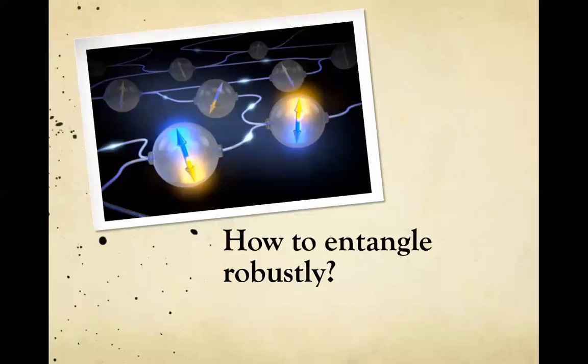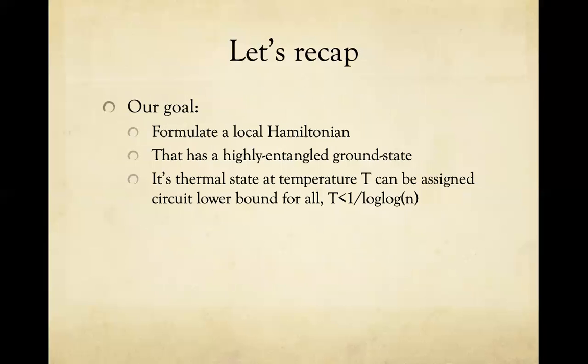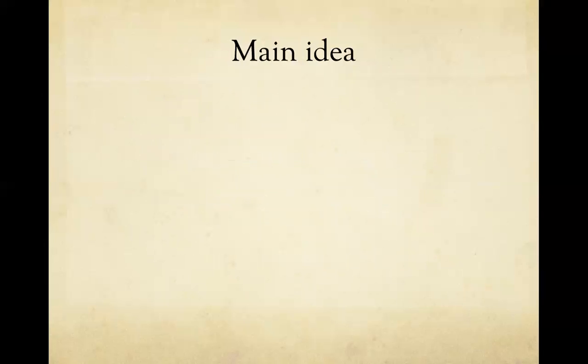Okay. So let's think about this for a second. How to entangle things robustly. So let's recap. Our high-level goal is as follows. We try to formulate a local Hamiltonian that has a highly entangled ground state, and we want its thermal state at temperature T to have circuit lower bounds for all sufficiently small T. And we'll show something stronger, that the thermal states are in fact highly entangled. It's not just a circuit lower bound. So here's the main idea.